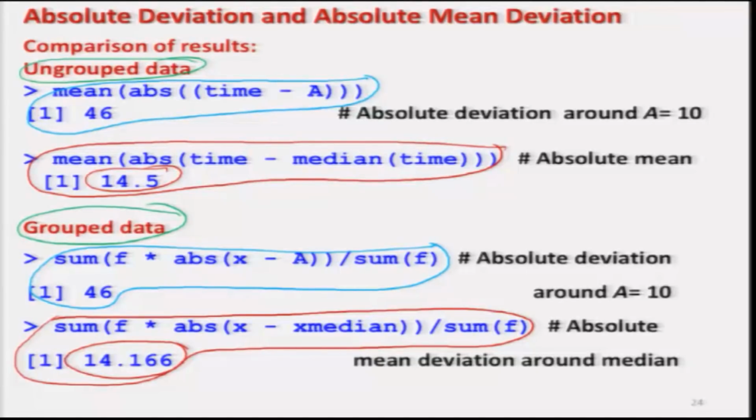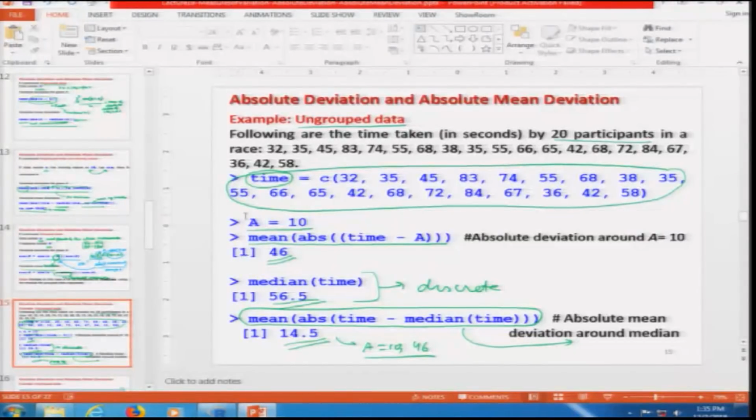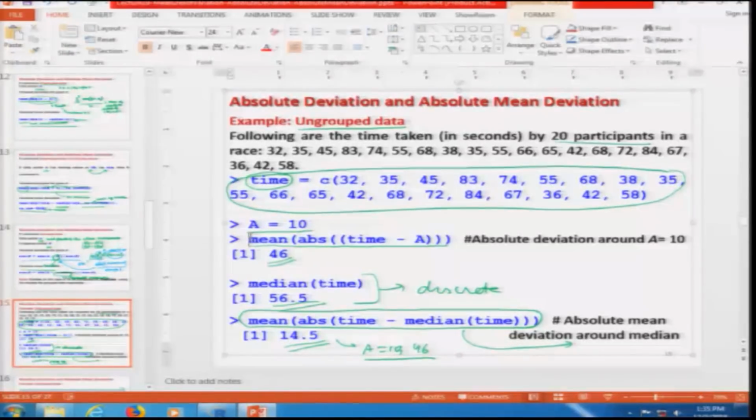And now, I would first try to show you these things on the R console. So, we come to our example where we try to find out first the absolute deviation.